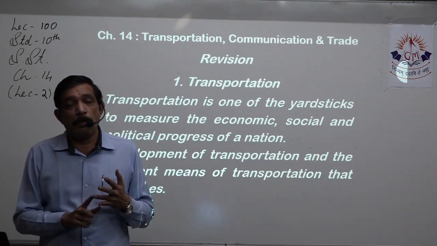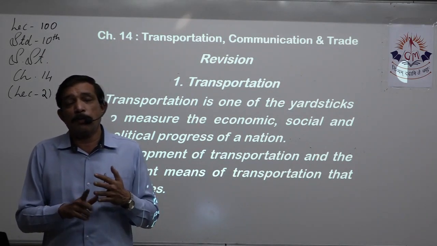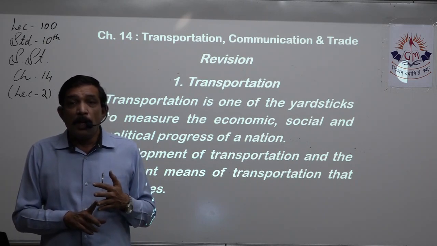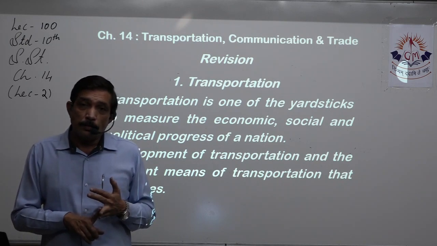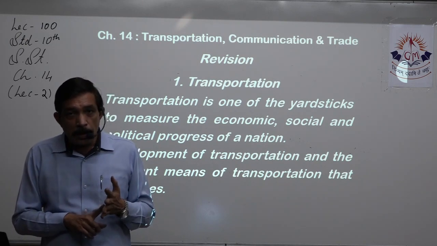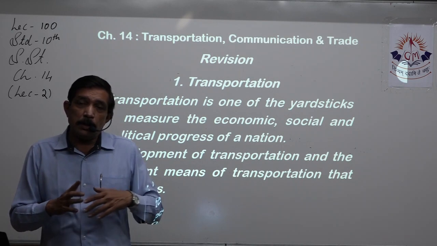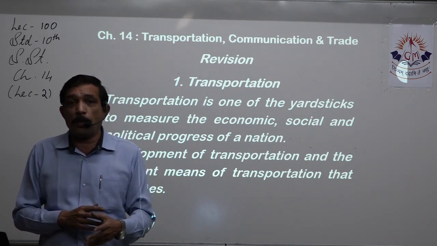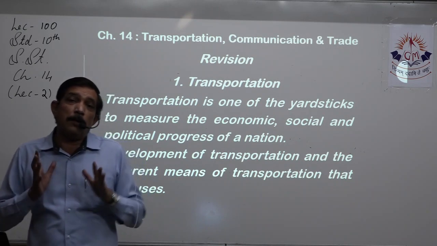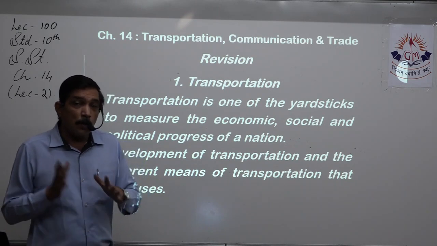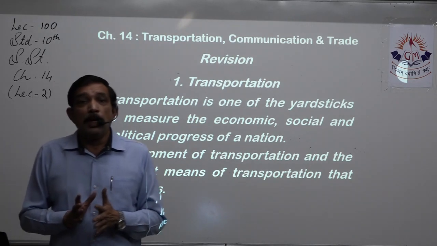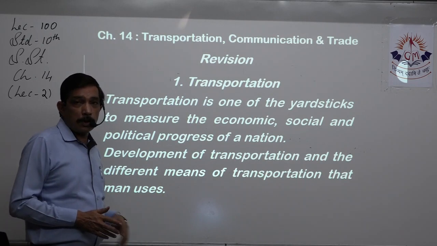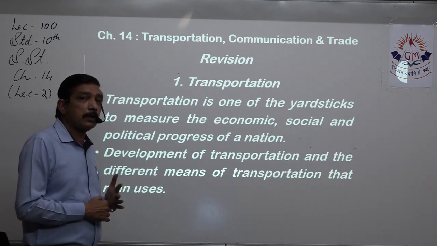If there are lots of water bodies, or if there are huge flowing rivers, then water transportation, good communication, good trade facilities are available. So these are the points where a country can make good economic progress, because all these internal infrastructure facilities are there. So one of that is transport. So it's a yardstick to measure the economic, social, and the political progress of a country.